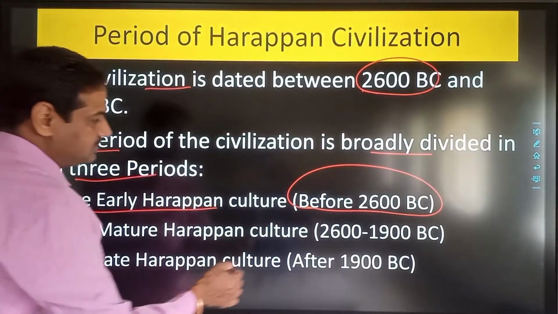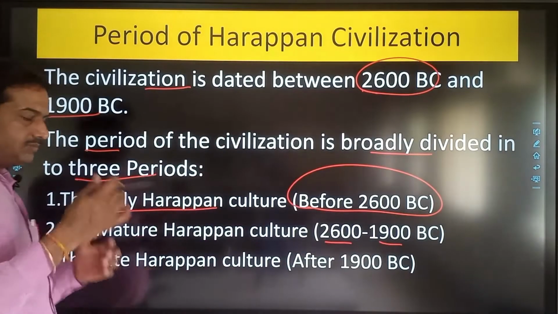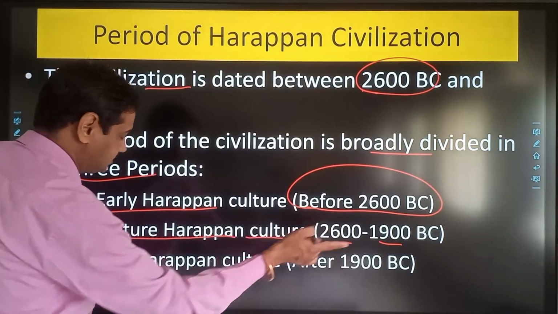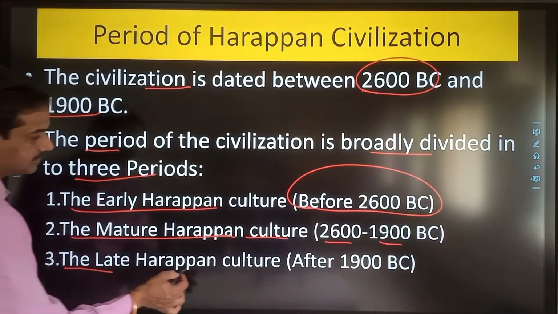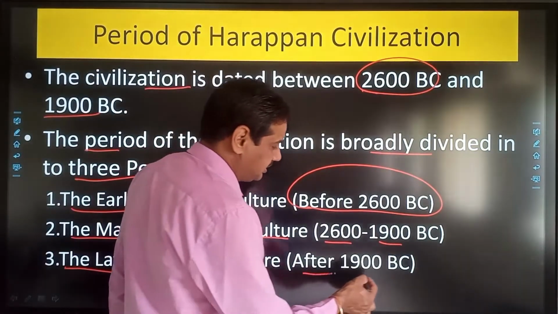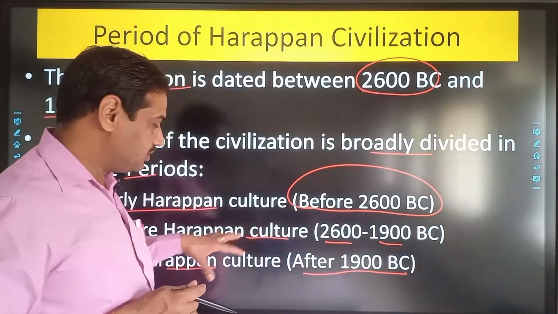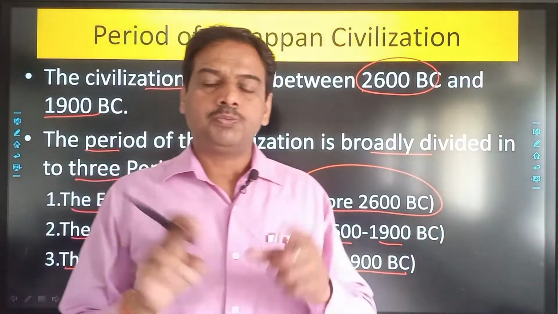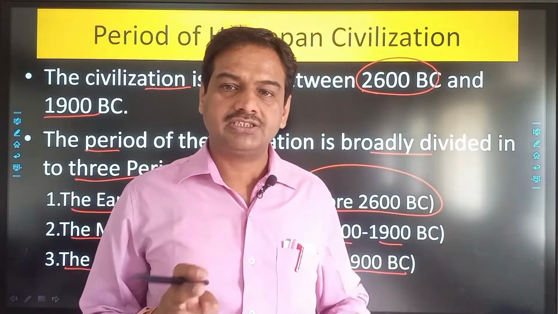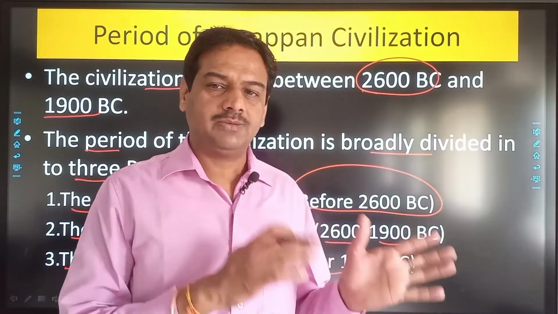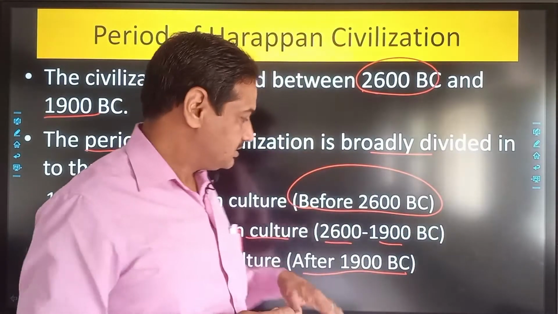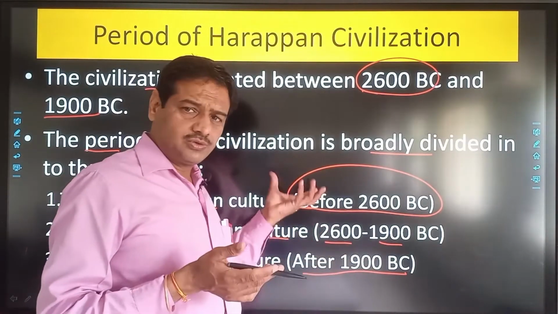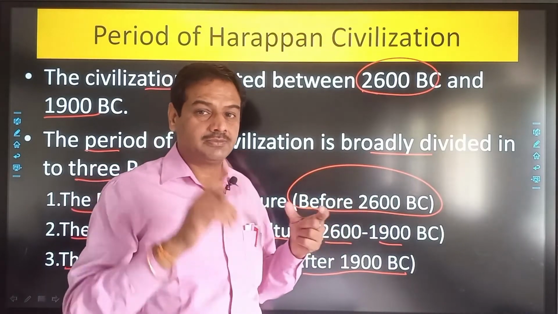But from 2600 BCE to 1900 BCE, the matured phase of the Harappan civilization can be seen, and this is known as the mature Harappan culture. Then comes the late Harappan culture, seen after 1900 BCE. There was deterioration of this culture after 1900 BCE, and most of the places and cities occupied by the people in the mature period were abandoned. People were displaced and moved to other places, and that was the decline of the Harappan civilization. The late phase was rural in nature, but the mature Harappan civilization was urban in nature.